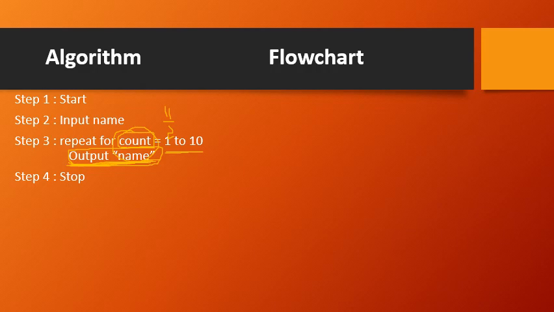Okay, now step 1 is start. So within an oval you write start. Then the next step is the input. So for the input it is a parallelogram, and within the parallelogram write input name. Okay, now the next step is repeat for. So for the repeat for construct, the corresponding symbol is the preparation symbol.